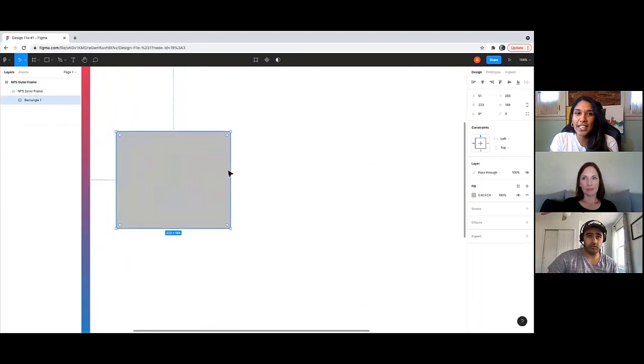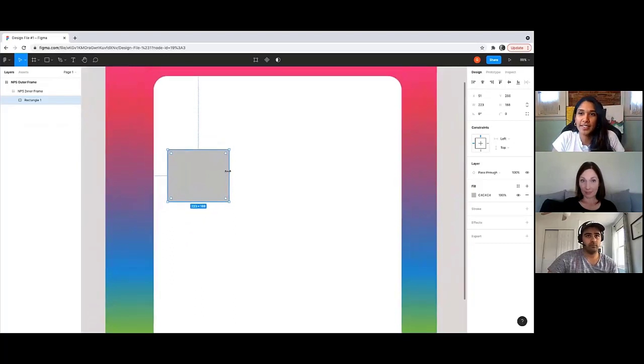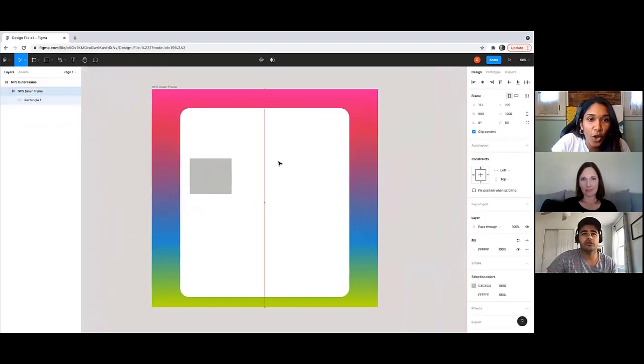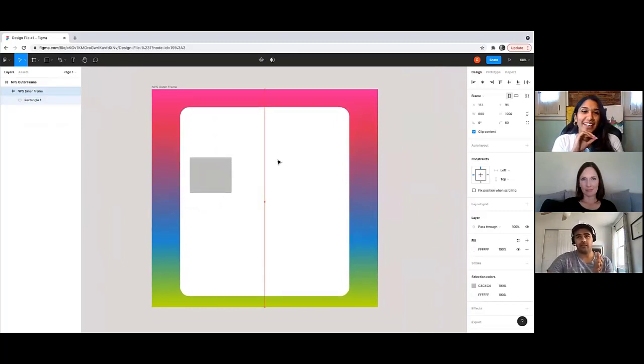So let's zoom in there. Is there any easy way to center the white box? Yes. I think if you just drag it over, sometimes it has that really nice line that shows you it's centered. Actually, that's perfect because it snaps into place.